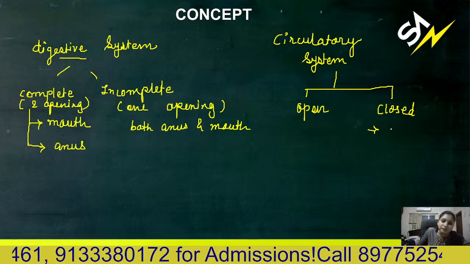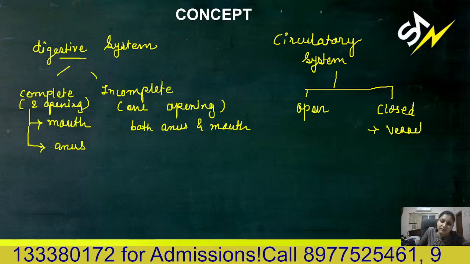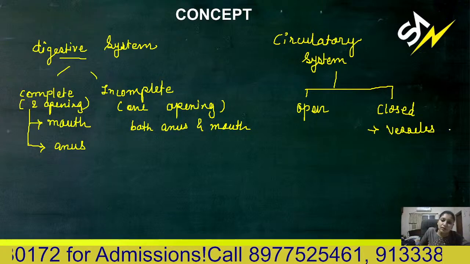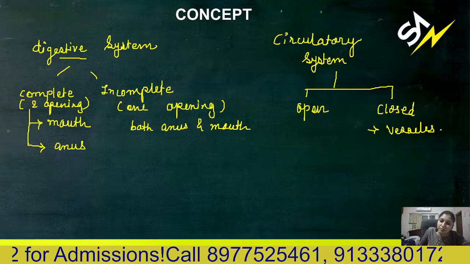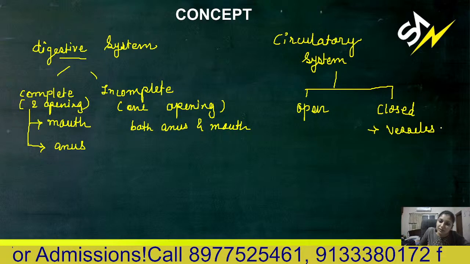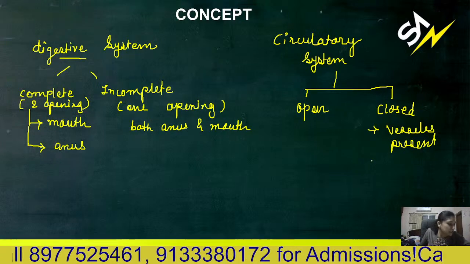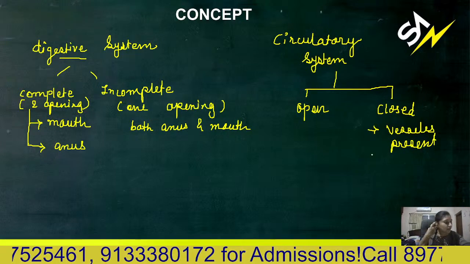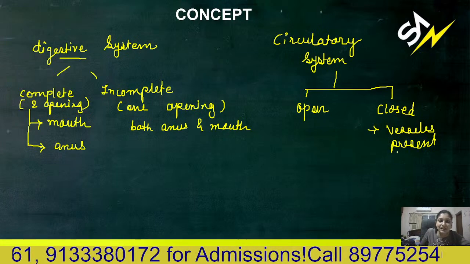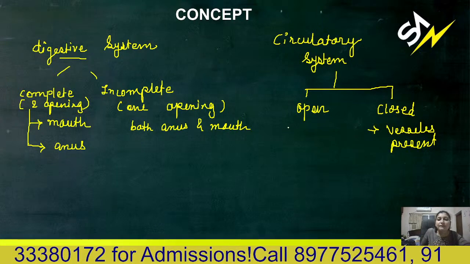Vessels are present, and blood is flowing inside the vascular system.